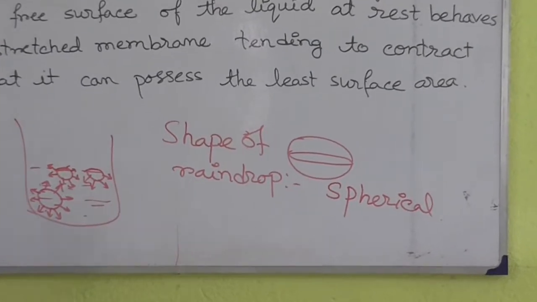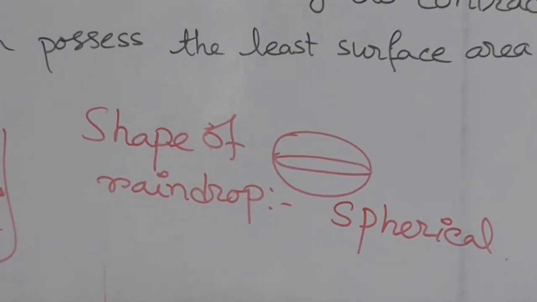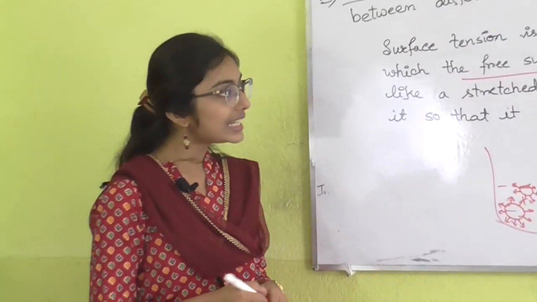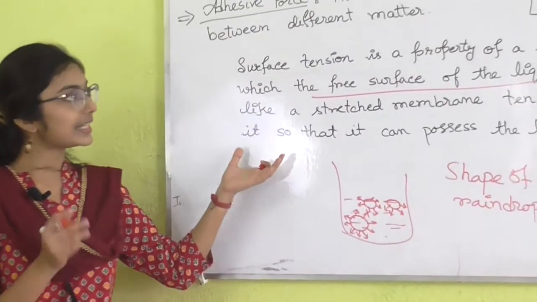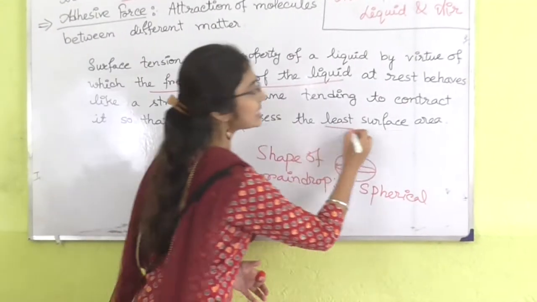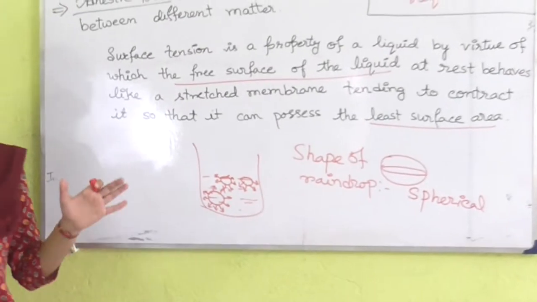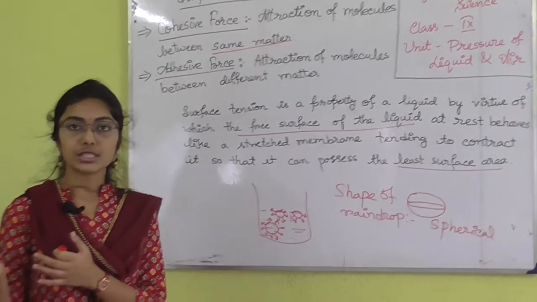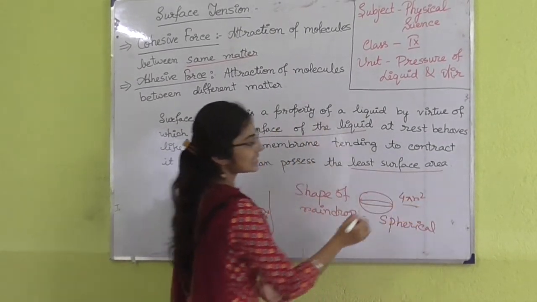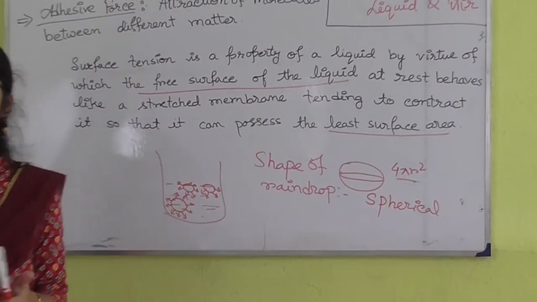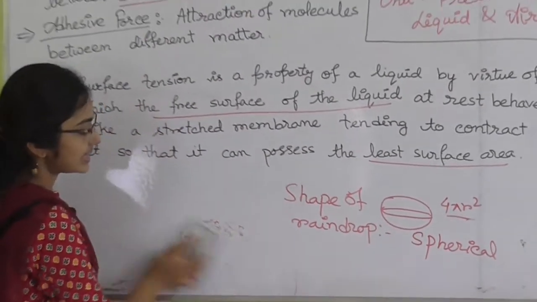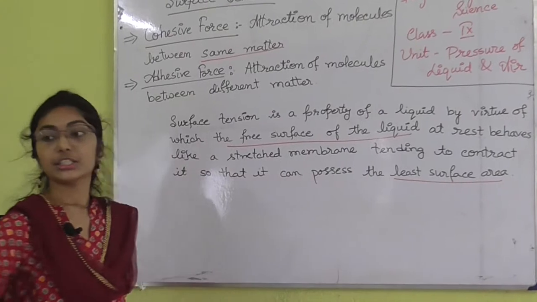Surface tension is a property of liquid only, by virtue of which the free surface of a liquid at rest behaves like a stretched membrane, tending to contract the surface so that it possesses the least surface area. Among all the volumes, the minimum surface area is that of a sphere, that is 4 pi r square, the minimum surface area of all the solids. Solids are 3D structures. So this is surface tension, and there is another definition of surface tension.